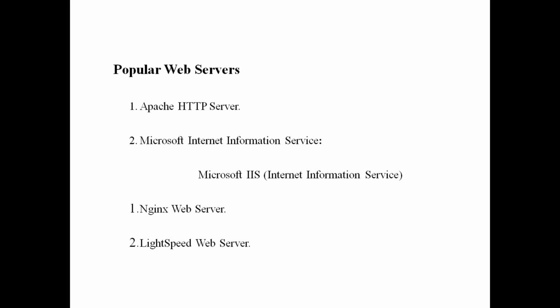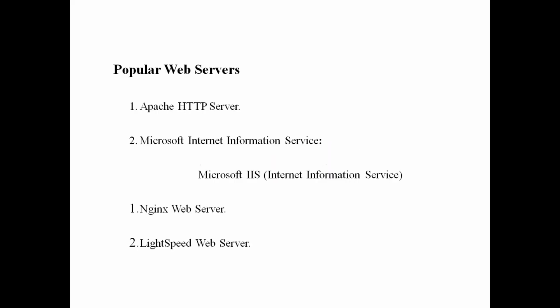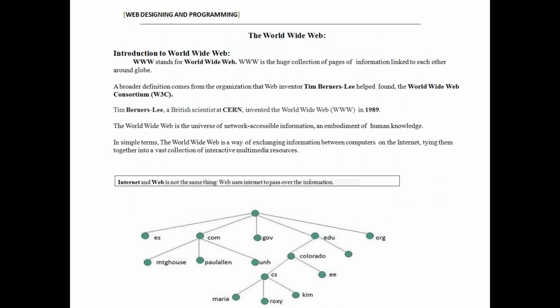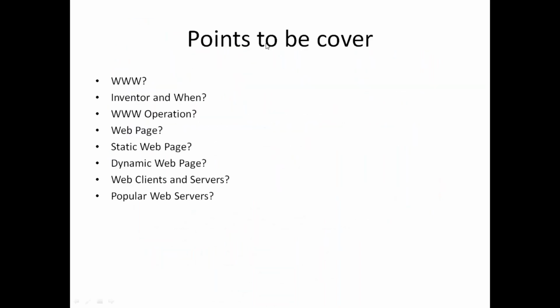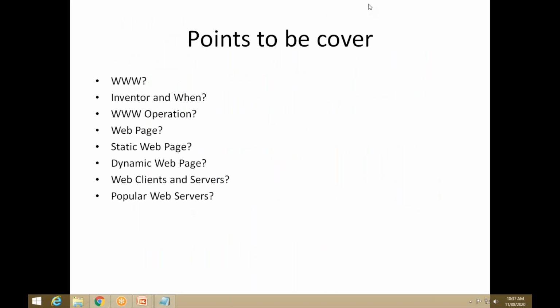So this is all about today's class. In this class, we discussed what WWW means, who the inventor is, when it was created, the purpose of using the WWW, what the WWW operations are, how it works, and what requirements we need to operate with a WWW web page.